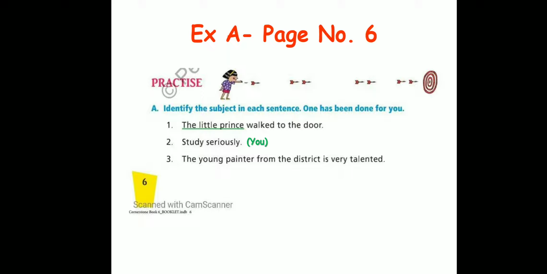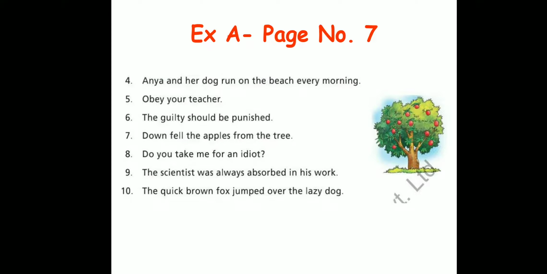Okay. Next sentence is the young painter from the district is very talented. So who are we talking about? We're talking about the young painter from the district. So here when you identify the subject, it's going to be the young painter from the district. If you remember, I told you in the previous video that the predicate starts with a helping verb or a main verb. So over here helping verb is very talented. So is the helping verb. So that is the predicate. Remaining the beginning part of the sentence, the young painter from the district is the subject. Okay, I hope this is clear to you. We are going to move on to number 4.